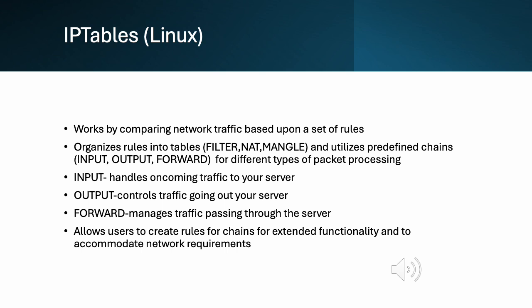IP tables are a firewall used in Linux environments. IP tables work by comparing network traffic against a set of rules defined by the user. It organizes these rules into tables such as filter, NAT, and mangle, and uses predefined chains like input, output, and forward to process packets. The flexibility of IP tables allows users to create complex rule sets tailored to their specific network requirements. This enables precise control over traffic, ensuring that only authorized data flows through the network.